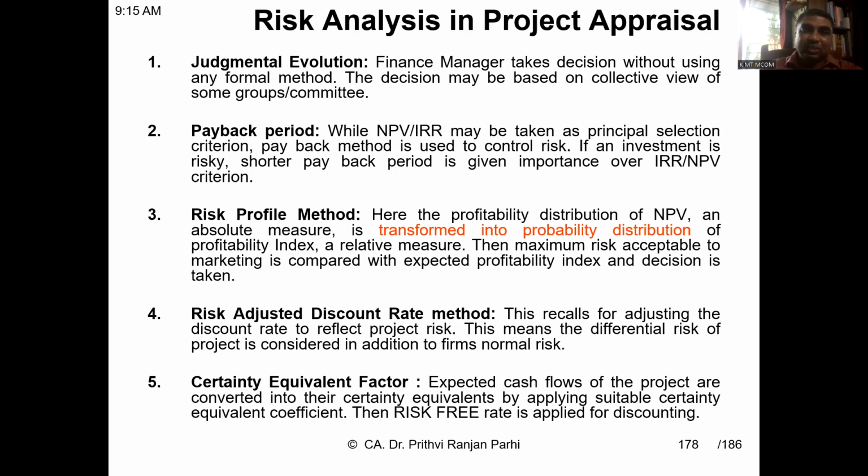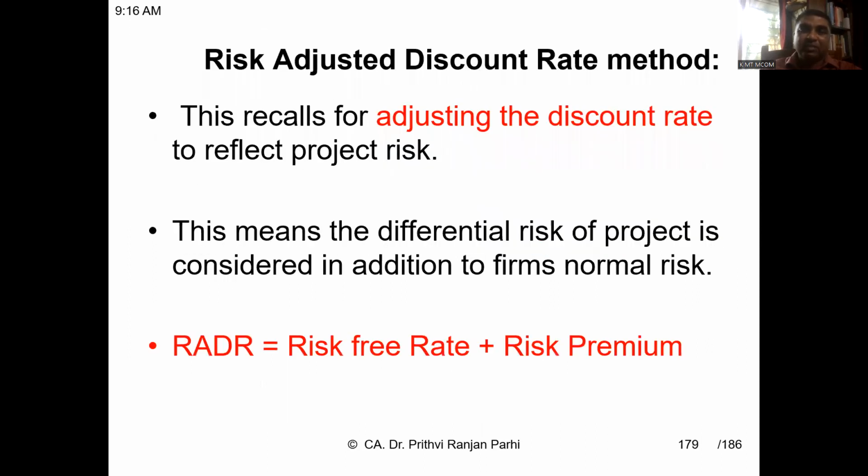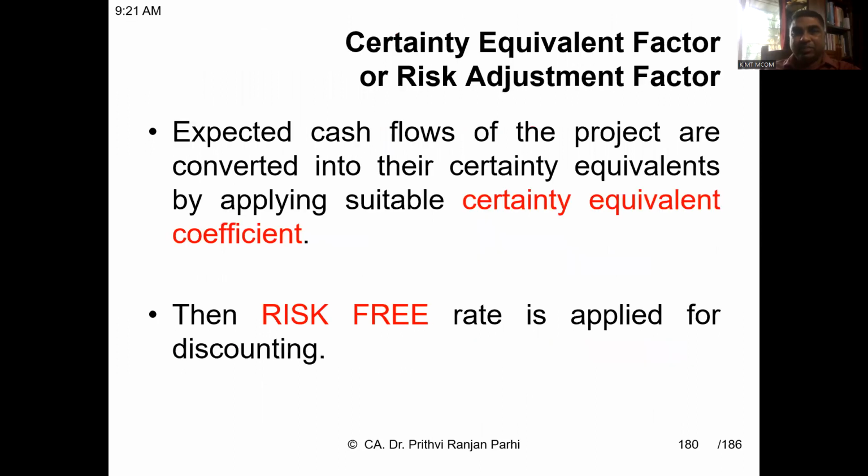Okay, the risk-adjusted discount method I told you earlier. So what is the risk-adjusted discount method? You can look at this slide. It is in fact the risk-free rate of return plus a risk premium. If a project has more risk, then risk premiums are added. What is the certainty equivalent factor?